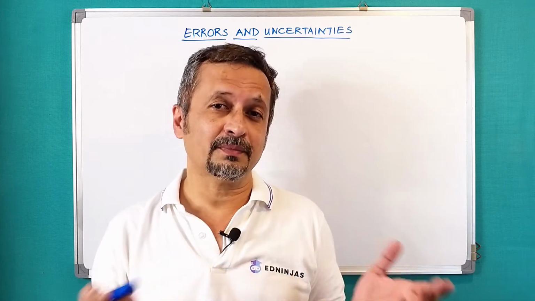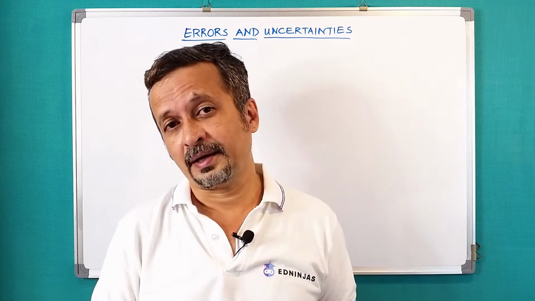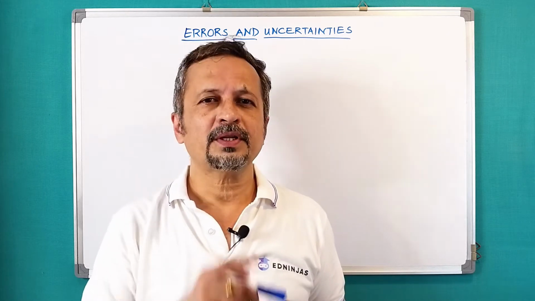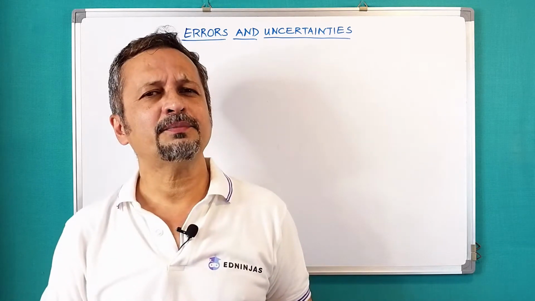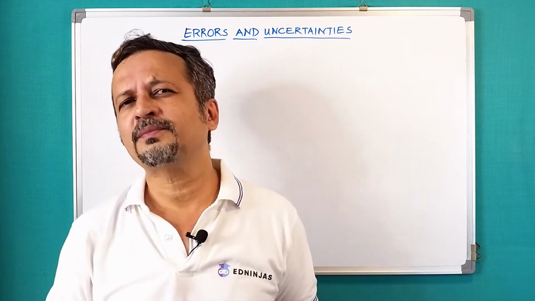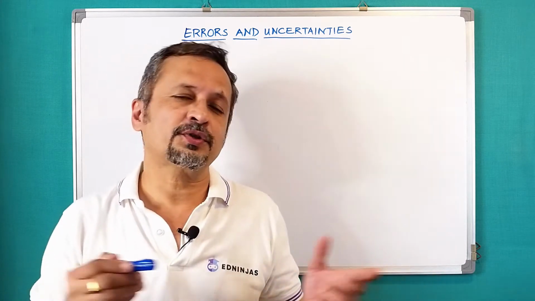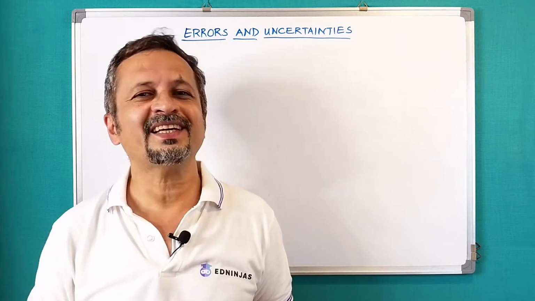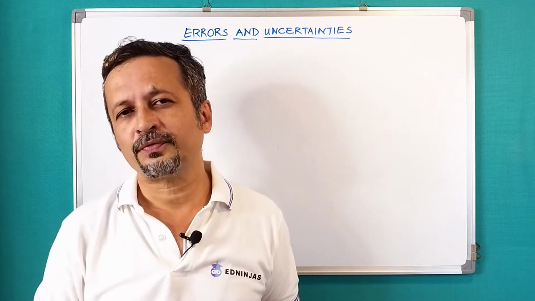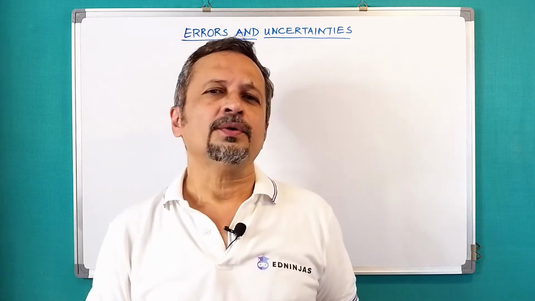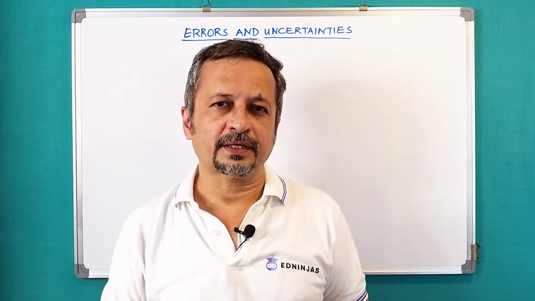Then you measure mass, you measure time, you measure temperature. But while making these measurements, there is always some chance of uncertainty. Now, what are the sources of these uncertainties? We can say errors can be a source of uncertainties. So what are the types of errors that we can have?